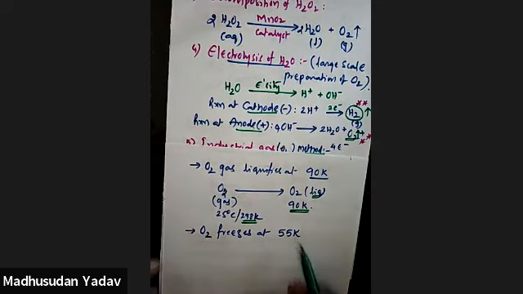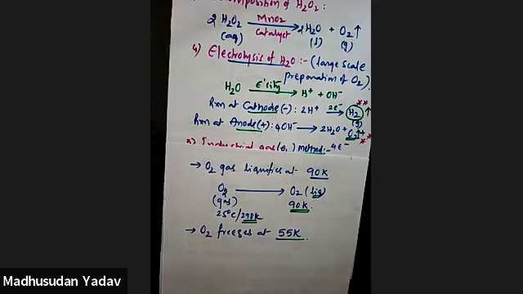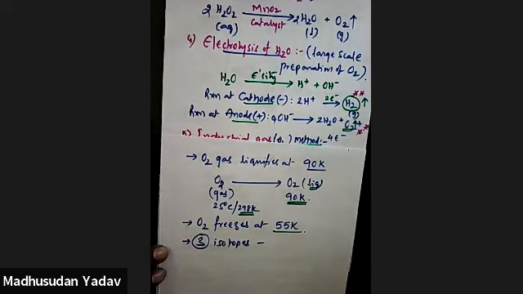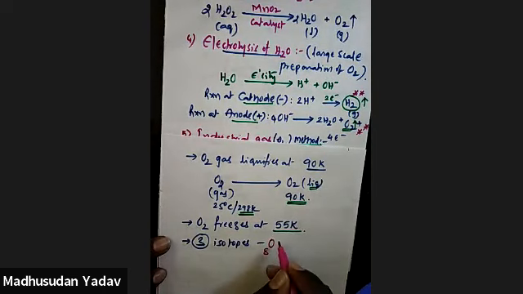Next, oxygen has three important isotopes. What are they? Oxygen-16, oxygen-17, oxygen-18.